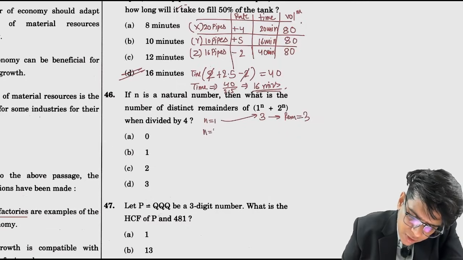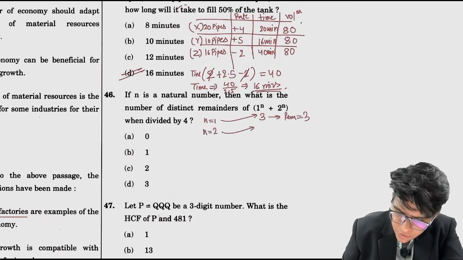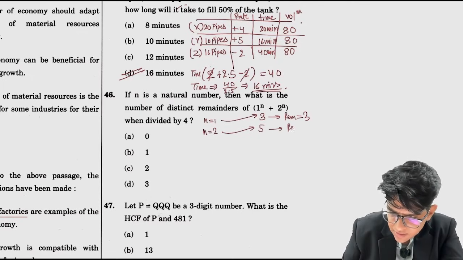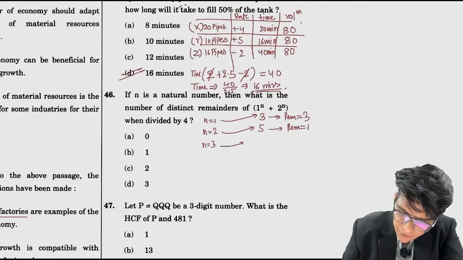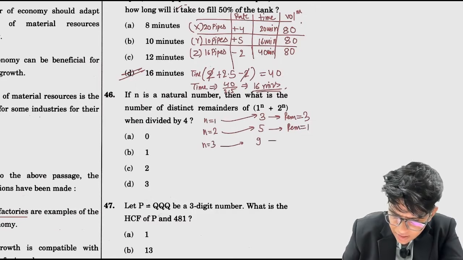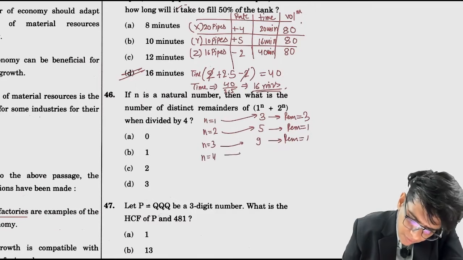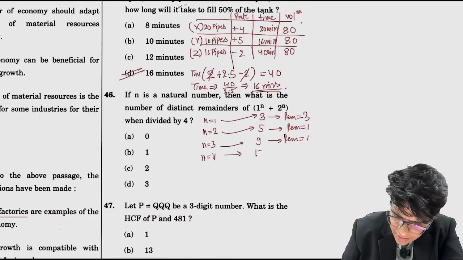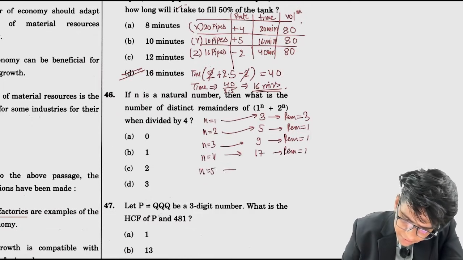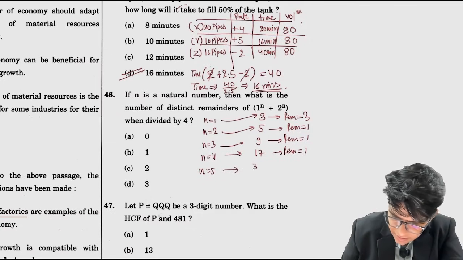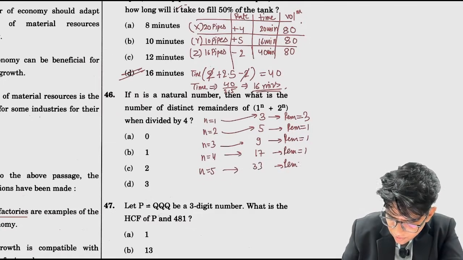When n equals 2, this becomes 1 plus 4, which is 5, and the remainder is 1. n equals 3, this will be 8 plus 1, which is 9, the remainder is 1. n equals 4, this is 16 plus 1, which is 17, the remainder is 1. n equals 5, it will be 32 plus 1, which is 33, the remainder is 1.